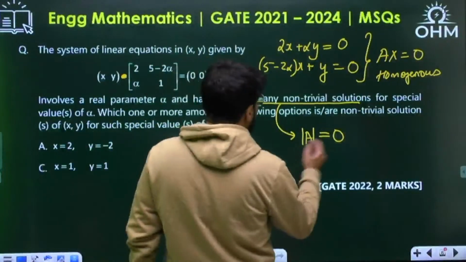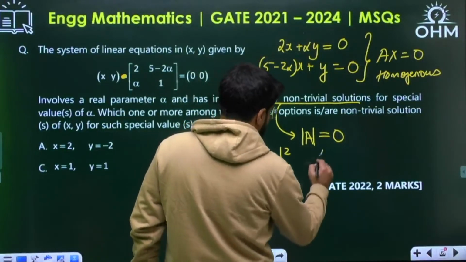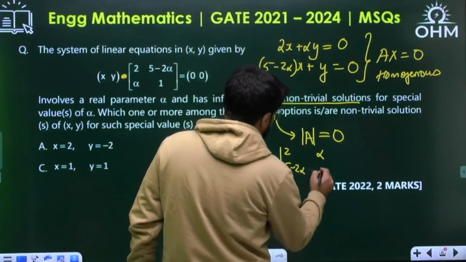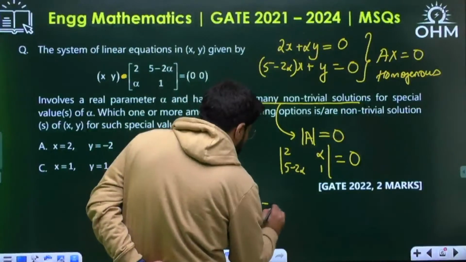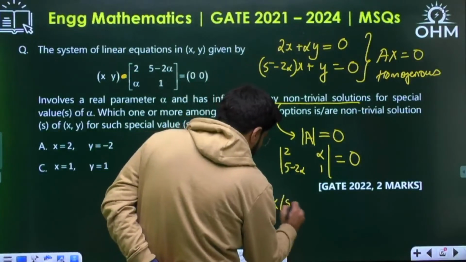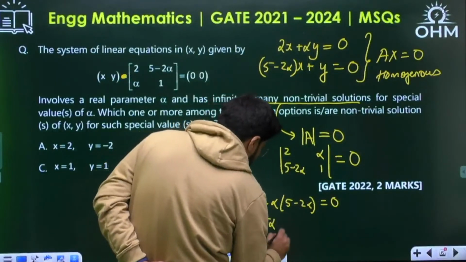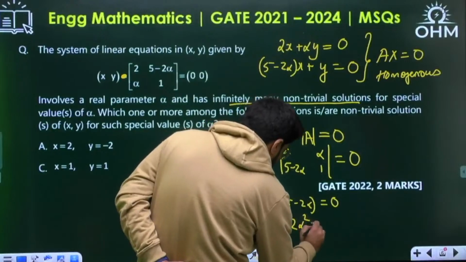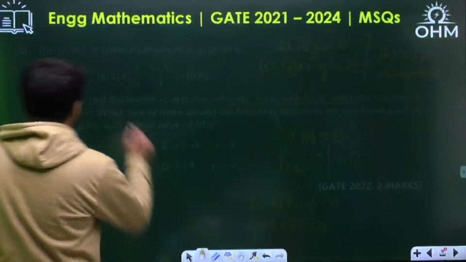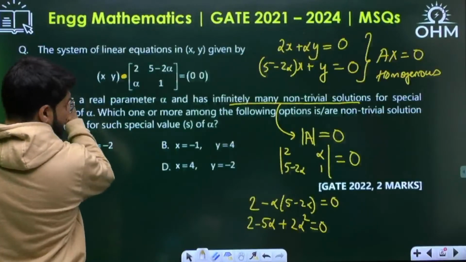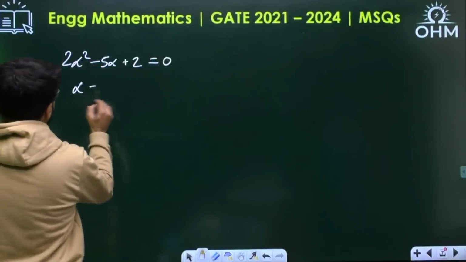So determinant A equal to 0. What is the determinant? Rows 2, alpha and 5 minus 2 alpha, 1. This determinant should be equal to 0. Solving this determinant: 2 minus alpha into 5 minus 2 alpha must be equal to 0. So 2 minus 5 alpha plus 2 alpha squared equals 0, leading us to a quadratic equation. Let me rewrite it here: 2 alpha squared minus 5 alpha plus 2 equals 0.